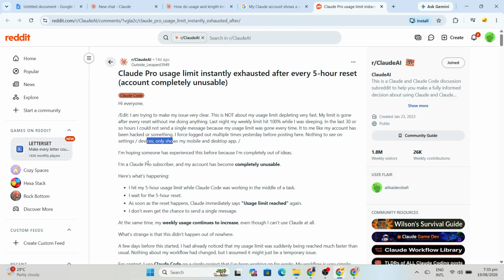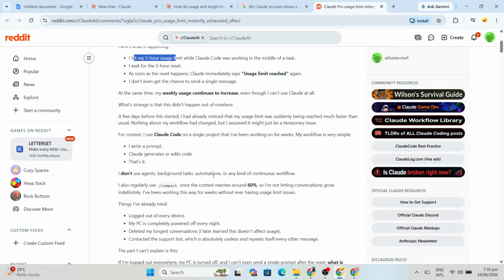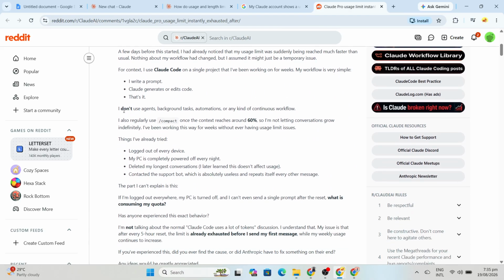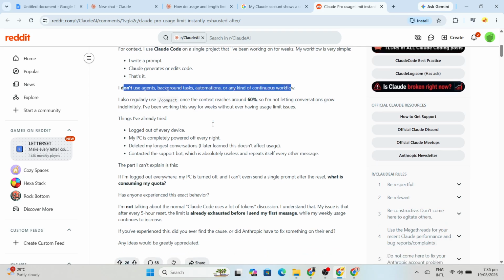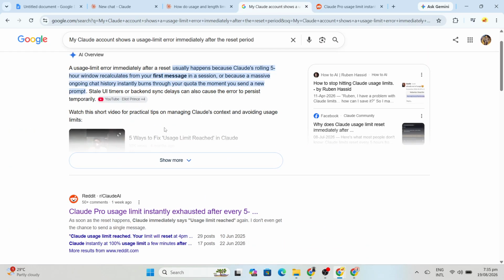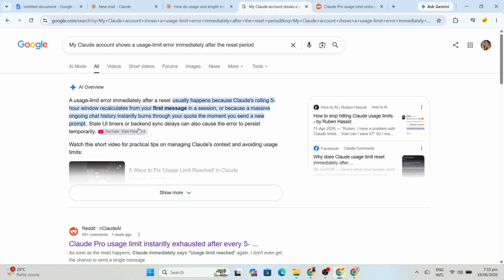So, if Claude says you've reached your limit immediately after barely using it, don't panic and don't start randomly deleting everything. First, check the exact usage limit and reset time. Then test a completely fresh chat outside your project. After that, create and test a completely empty project. If only one project causes the problem, inspect its instructions, files, and knowledge. Remove unnecessary content and consider splitting a massive project into smaller focused ones.